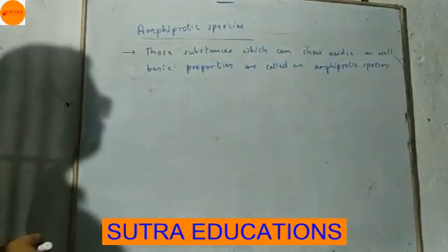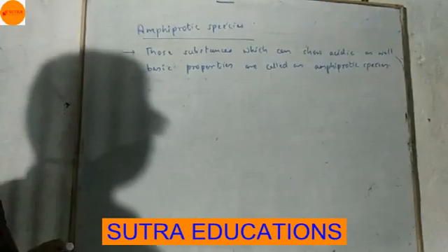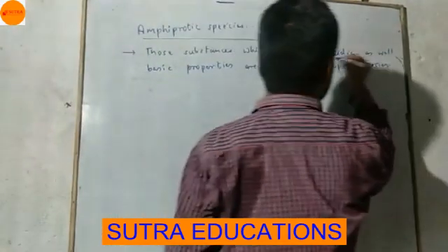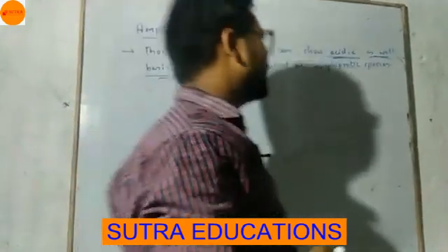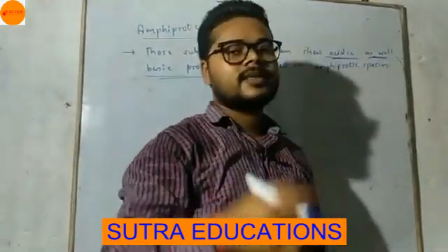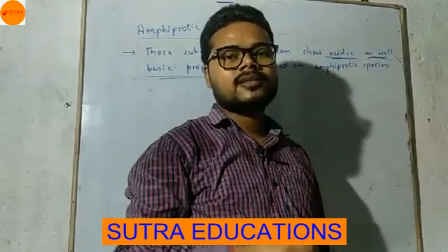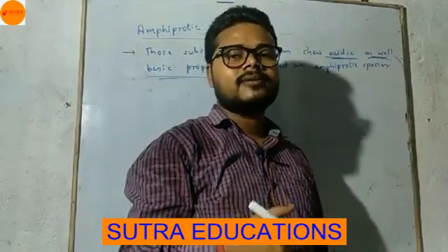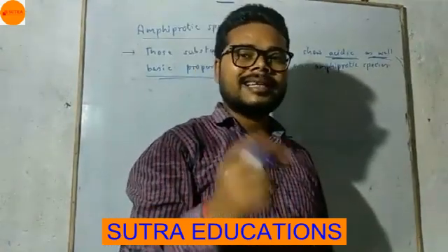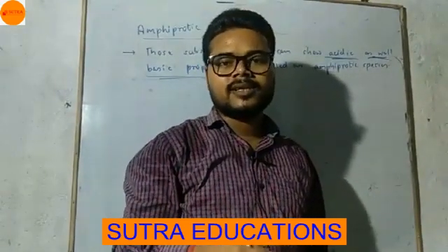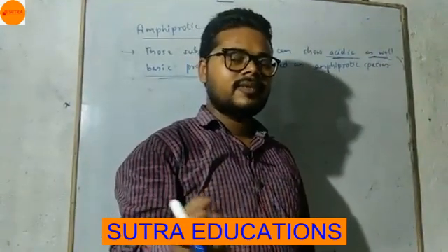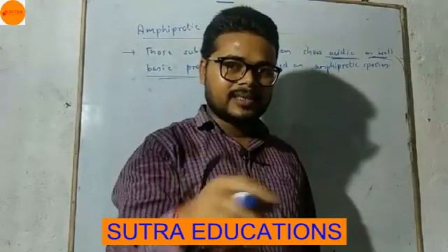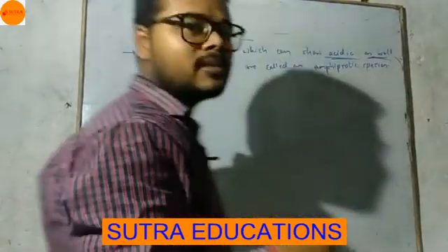Okay, what are amphiprotic species? Those substances which can show acidic as well as basic properties are called amphiprotic species. Means substances which can behave as acid, which can behave as bases, means which can behave as both acid and base, are known as amphiprotic species. I am giving you an example.